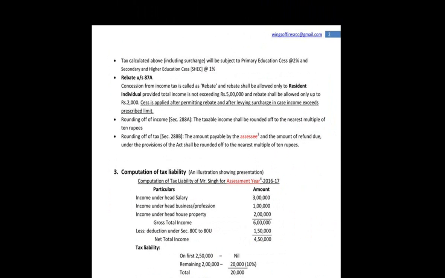Now, tax calculated above including surcharge shall be subject to primary education cess at the rate 2% and secondary higher education cess at the rate 1%. Now, the concept of education cess was brought by our former PM Manmohan Singh ji. He thought it very relevant to accumulate certain amount for the expenditure on education, and accordingly this cess was levied.